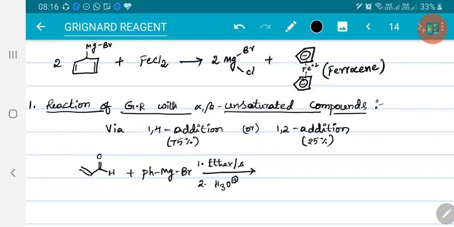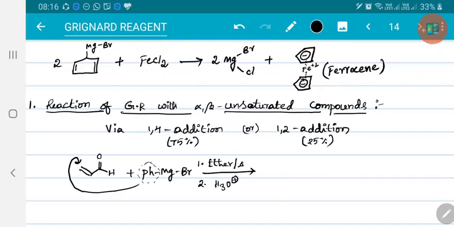So when this happens, the phenyl system, actually it has to attack on the electrophilic carbon, right? But instead here it will attack over the carbon which is in resonance with the electrophilic system.